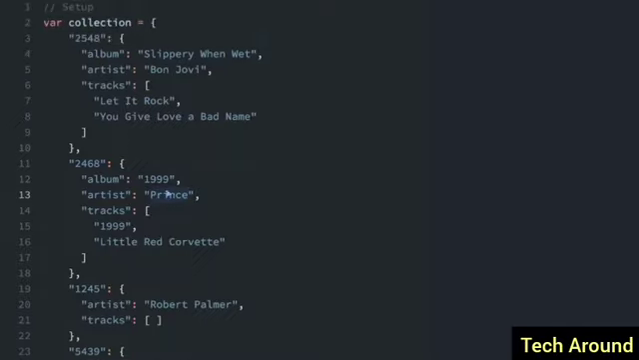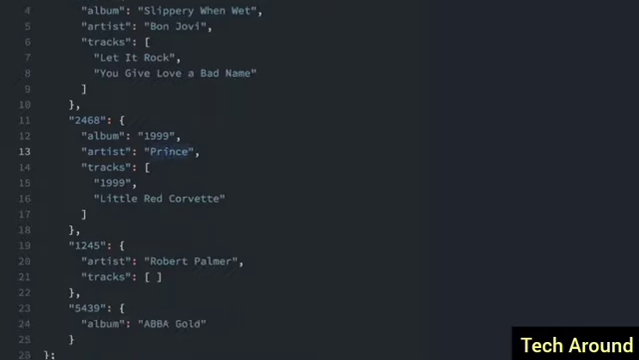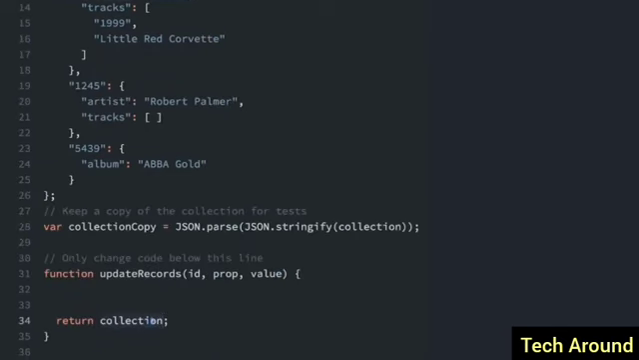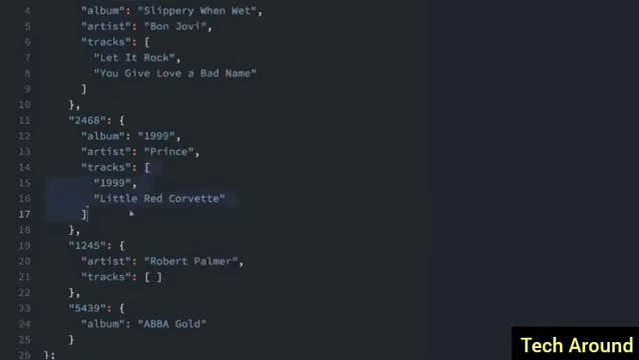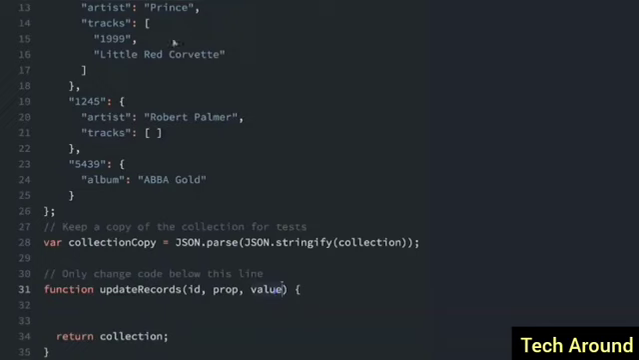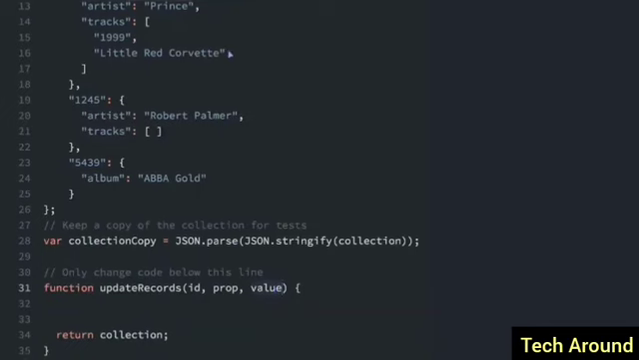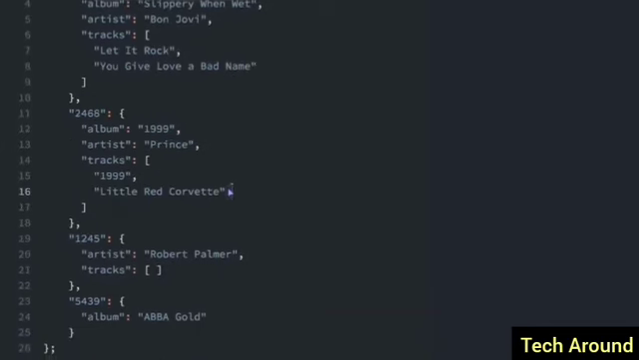So now it says Quincy instead of Prince. And we should return the full collection. So it's going to update the collection and then return the collection. If we have an empty string for the value, it should just completely delete that property. Also, if we have the property of tracks and then we have a value, instead of updating the whole tracks here with what we put in, it's just going to add the track to the end of this array.